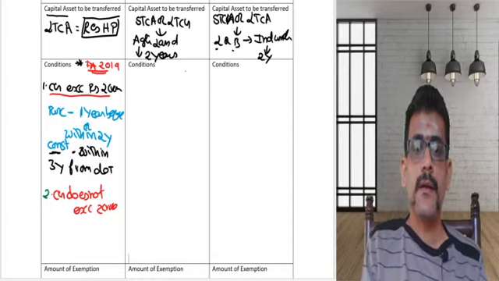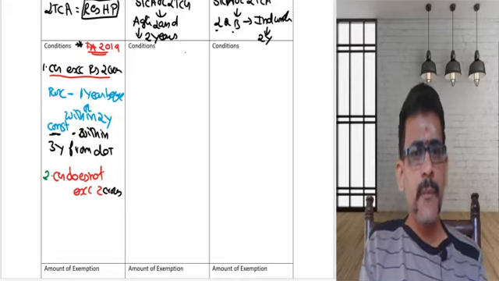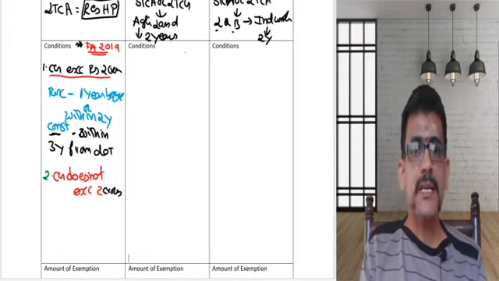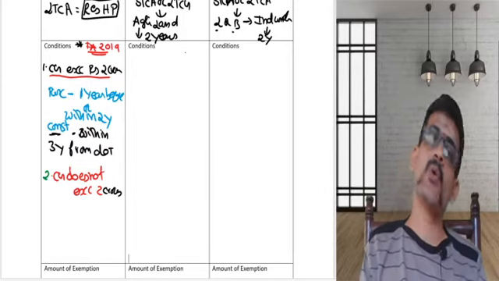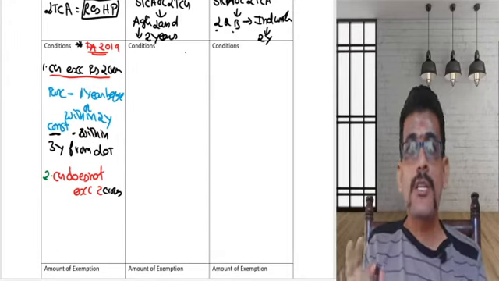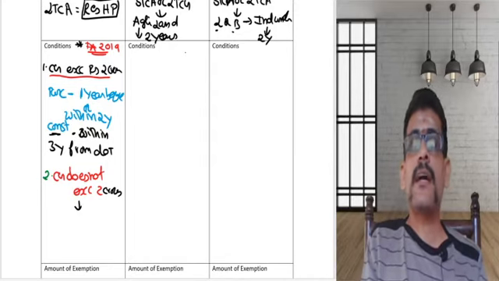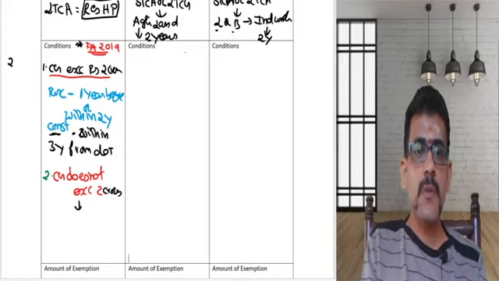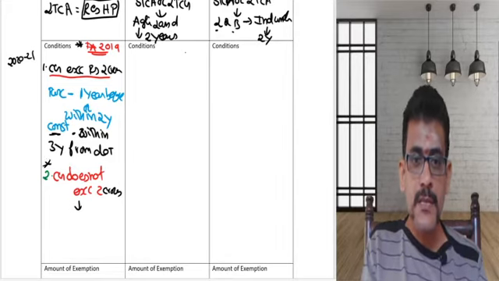Whatever gain you are getting, that gain is less than an amount of rupees 2 crores. Then what does the provision say? The time limit remains the same. I need to purchase within 1 year before the date of transfer or within 2 years from the date of transfer. I need to construct within a period of 3 years from the date of transfer. The time limit remains the same, but what changes? With effect from Finance Act 2019, with effect from assessment year 2021, this point has been added. So this is your recent amendment.